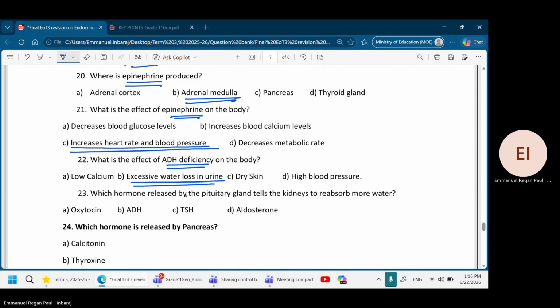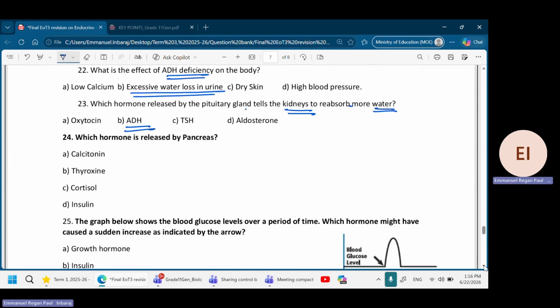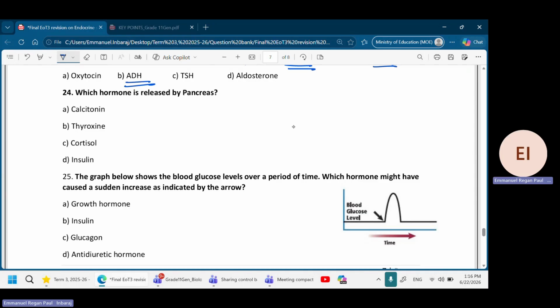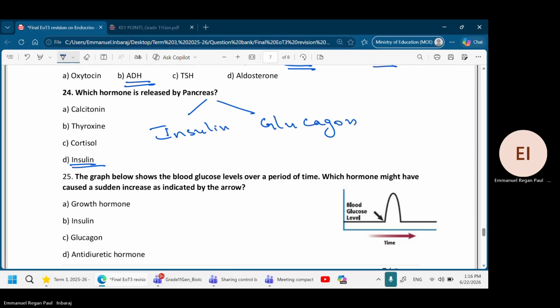Which hormone from the pituitary tells the kidney to reabsorb water? I told you water means ADH. Which hormone is released by the pancreas? The pancreas releases two hormones. One is insulin and the second one is glucagon. So here you have only insulin, so that's the answer.